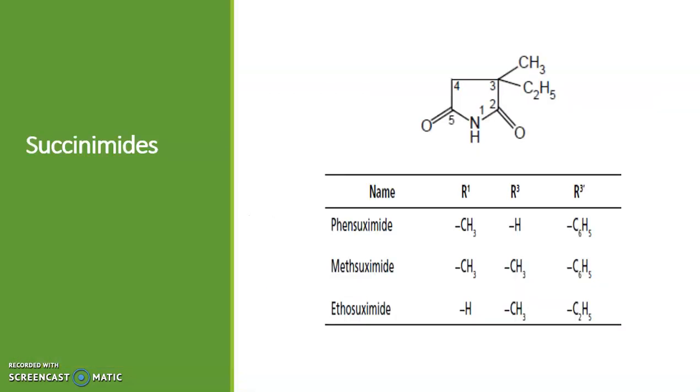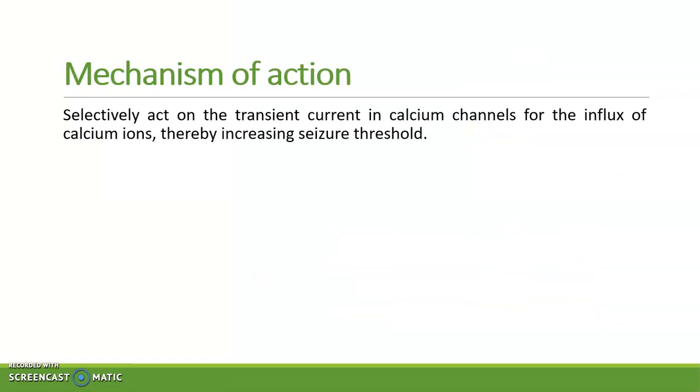Next category is succinimides. Drugs belonging to this category are fensuximide, metsuximide, and ethosuximide. These drugs act by acting on the transient current in calcium channels for the influx of calcium ions, thus increasing the seizure threshold.